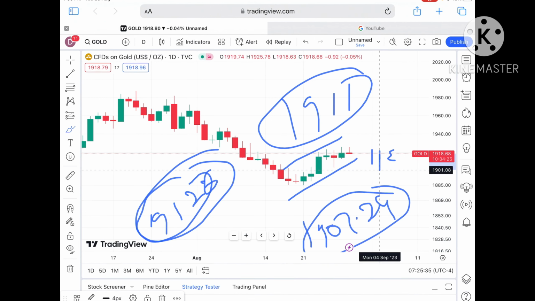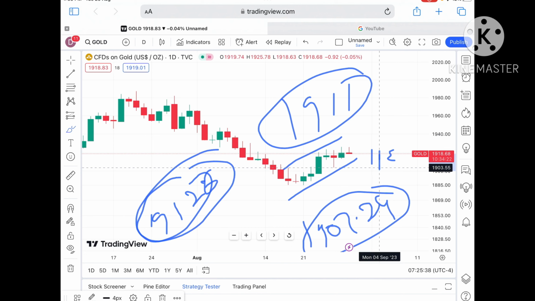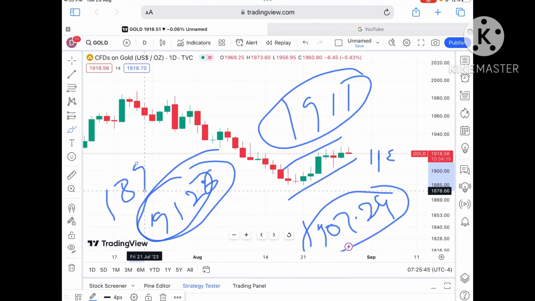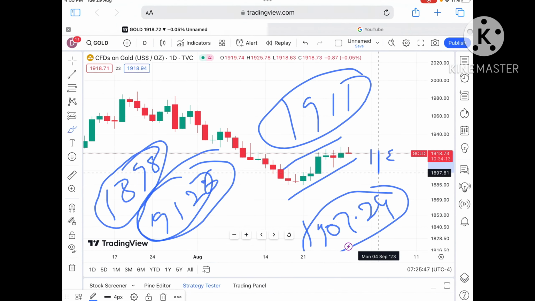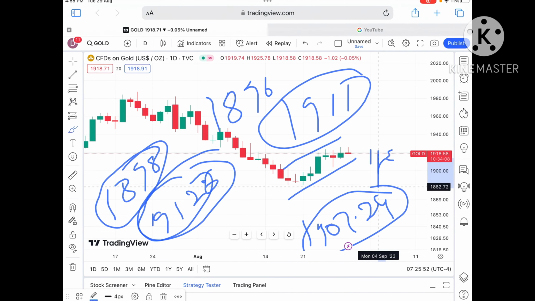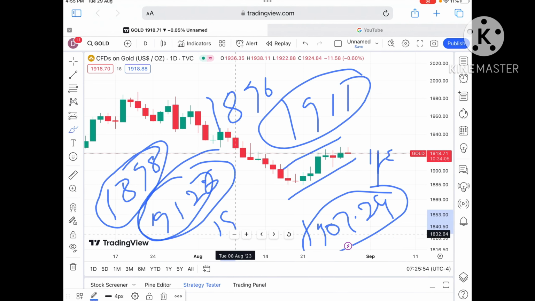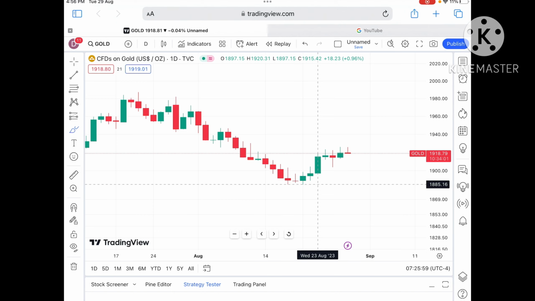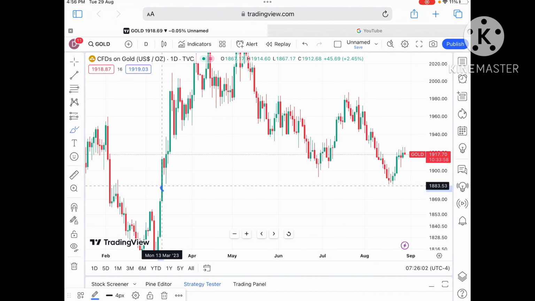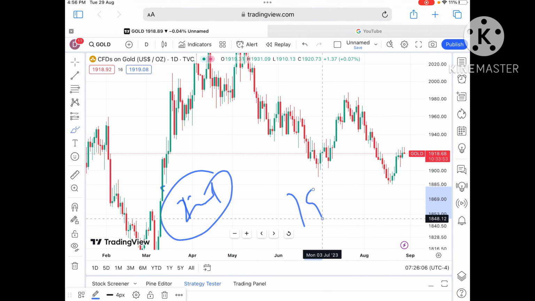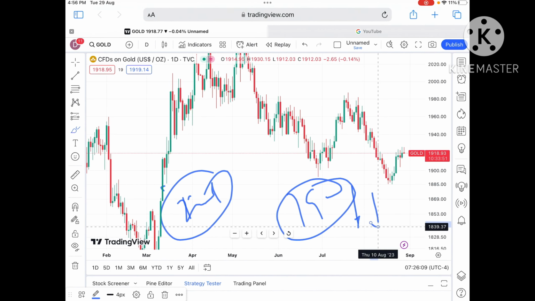If the price falls below this level, we can see it go further low, and we can see a level of 1904 to a level of 1903. If the price falls below this level, we can see it touch a level of around $1898, and from there a probability of touching a level of 1896. Once the price falls below this level, it can go further down and touch a level of $1884. That is already a weak support, so chances of falling further low are there, because this level has not been seen since the second week of March. So chances are high that as soon as it starts falling below 1900, we can see a further fall.